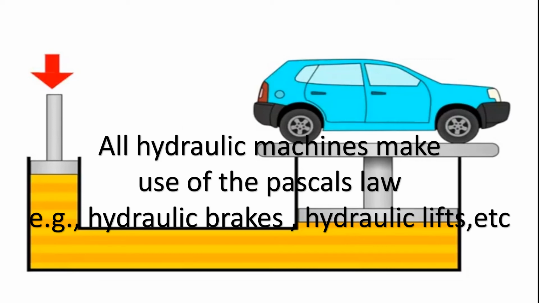The liquid will transmit the pressure equally in all directions and act at right angles to the surface of the container, children.